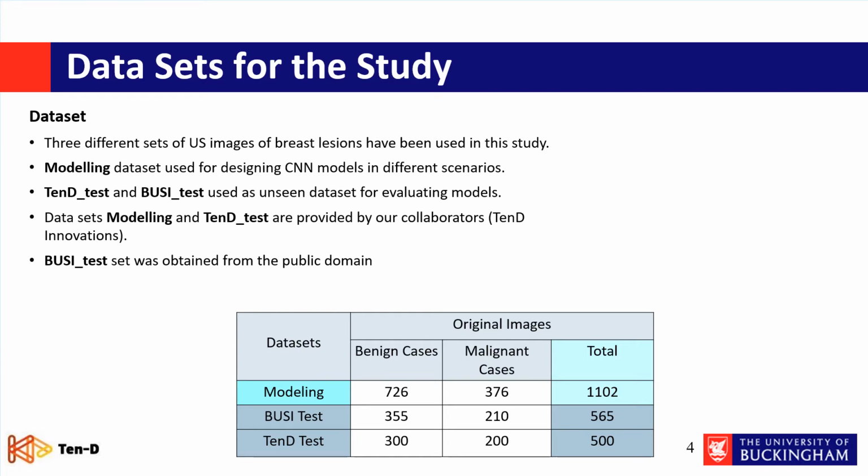The two datasets, which are the BUSI dataset and the Tandy dataset, are used as an external and unseen dataset for evaluating ENAS-17. The BUSI dataset came from different sources, which are publicly available, and the Tandy dataset and the modeling dataset were provided for us by our collaborator Tandy Innovation.